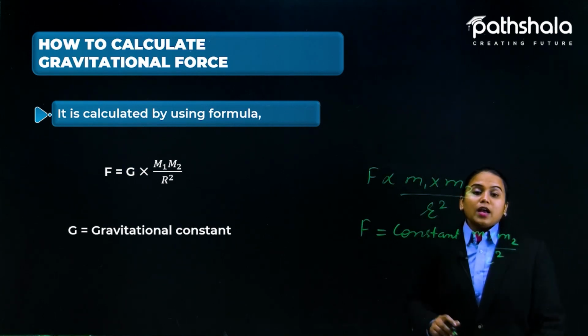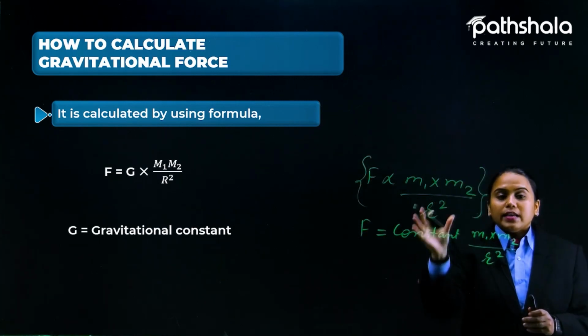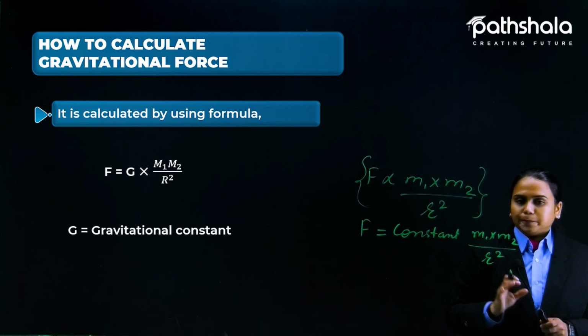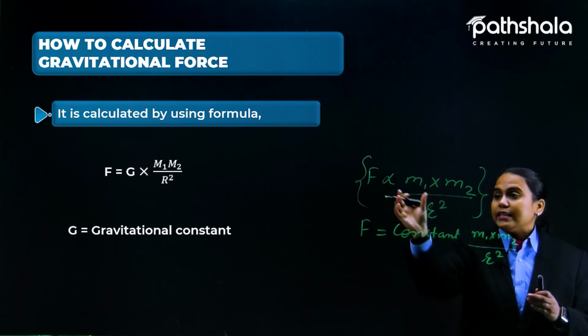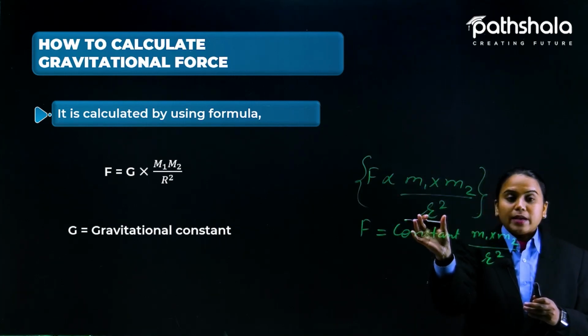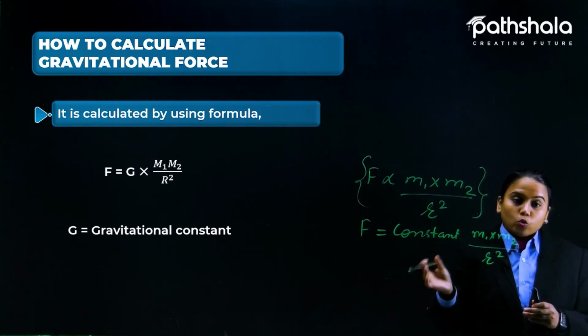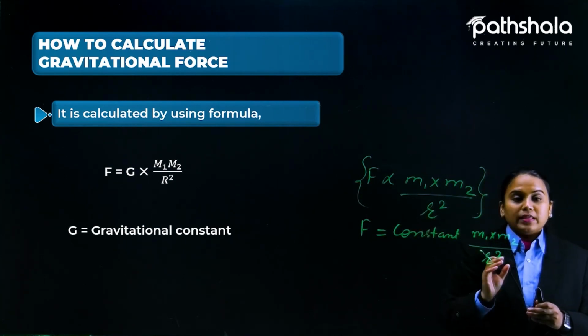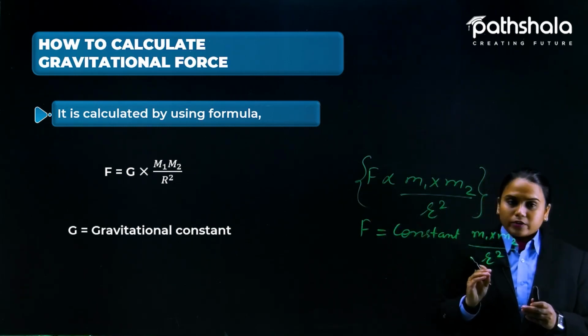All these things, this part, are deduced by certain experiments. Like if the mass of the object is more, then the force of attraction is more. If the distance between them is reduced, the force of attraction gets more. And if the distance between them is more, then the force of attraction is less.